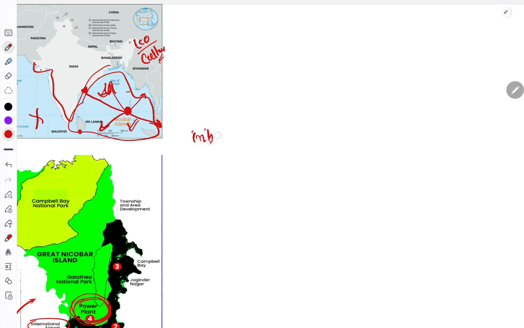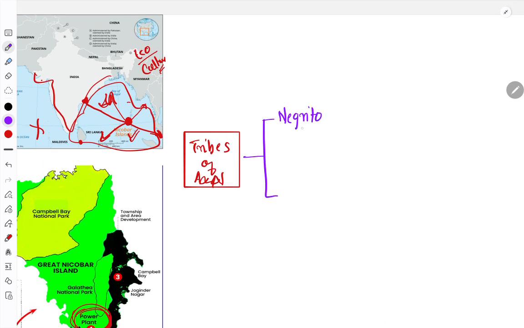So the tribes of Andaman and Nicobar are very important from the prelims point of view. There are two types of tribes. We can divide the tribes into two groups. One is called the Negrito group, that is the Negrito racial group, and the second is the Mongoloid group. Those who are preparing for anthropology optional, for them it is very important, okay.